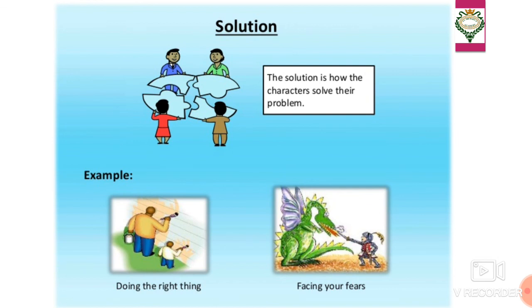That is another element of a story. So solution is how the characters solve their problem. In that story of the bundle of sticks, how was the problem solved? It was when their father on the deathbed called them and gave them a single stick first and asked them to break it, and they could break it very easily. And then he gave them a bundle of sticks and asked them to break it, but they could not break it.